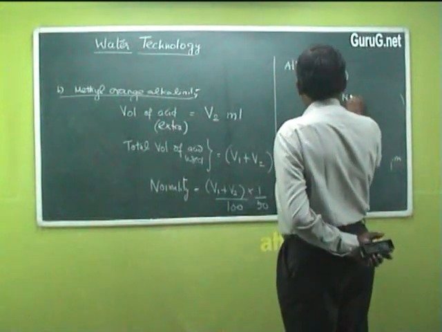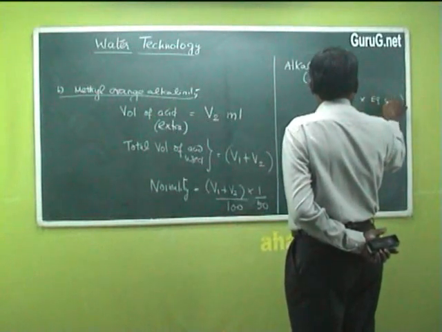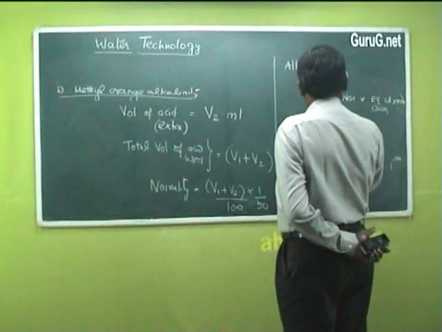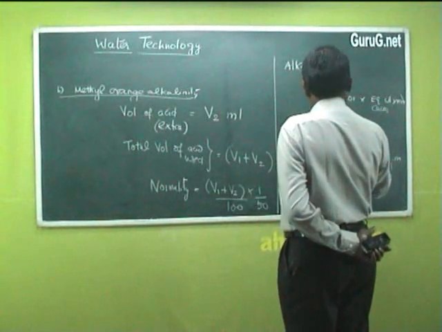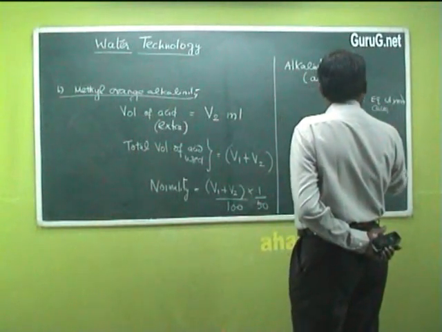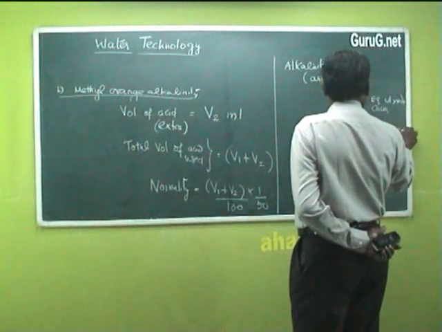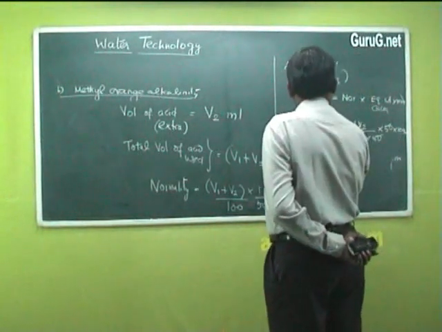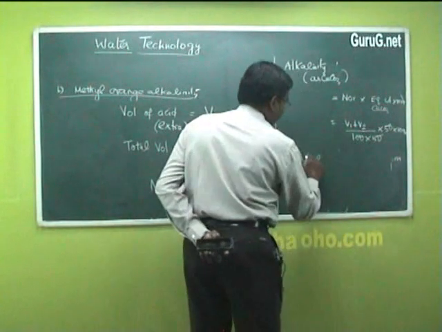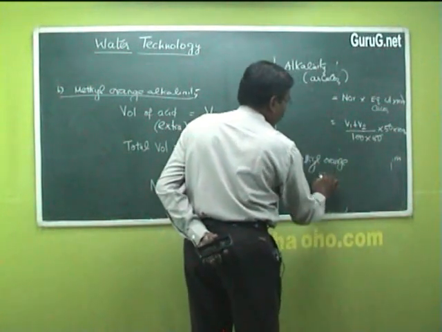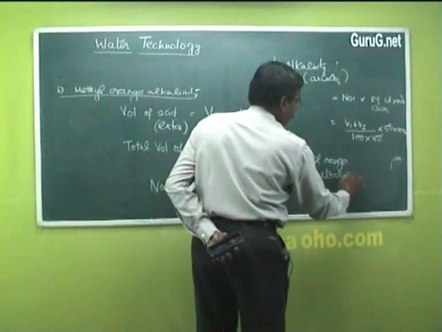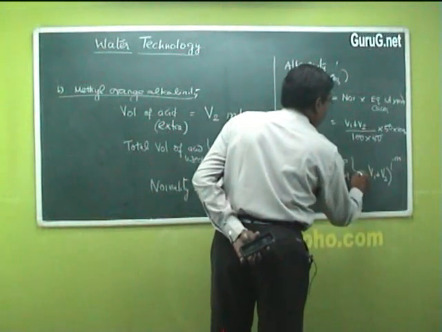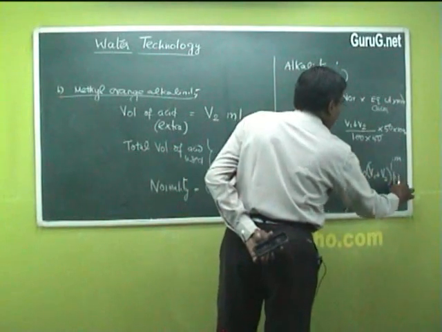Using the same formula, normality into equivalent weight of calcium carbonate into 1000, V1 plus V2 by 100 into 50, equivalent weight of calcium carbonate 50, into 1000, is equal to 10 into V1 plus V2 ppm.